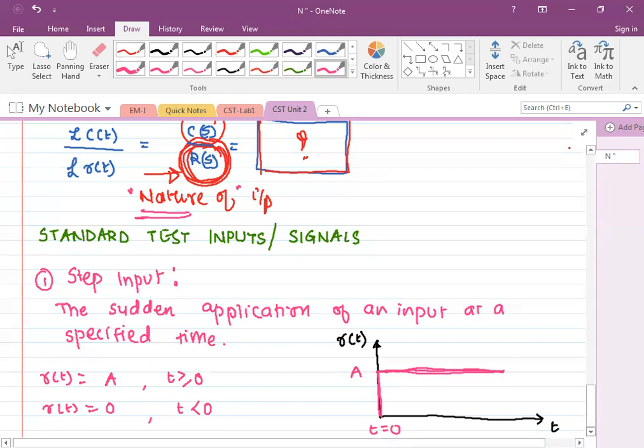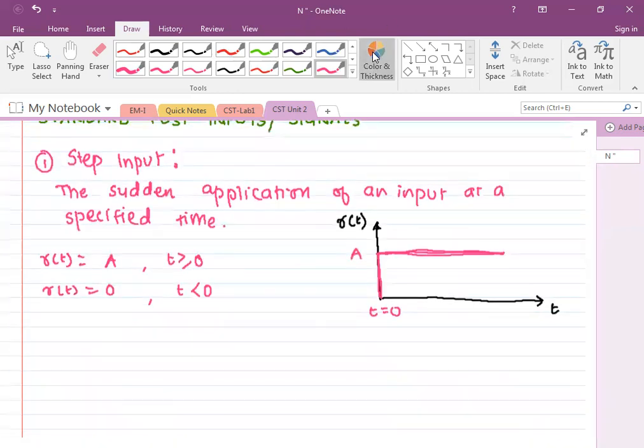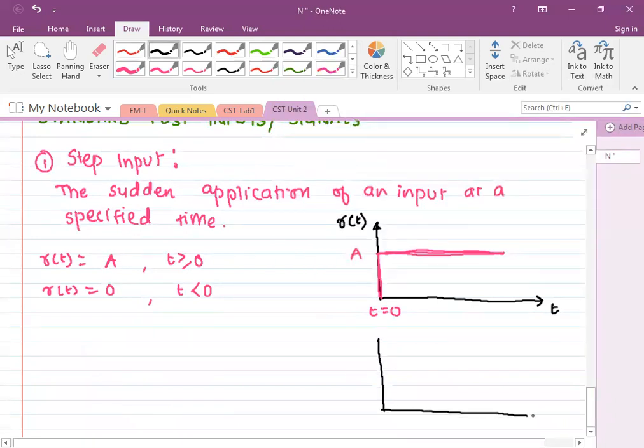Okay. Now suppose, just for example, this is the input, and suppose this is at t equal to 2. What can we write? Suppose the magnitude here is 10, for example. So what can I write for step input? R of t equal to 10 for t greater than or equal to 2.